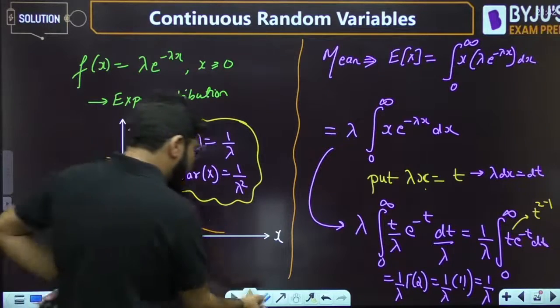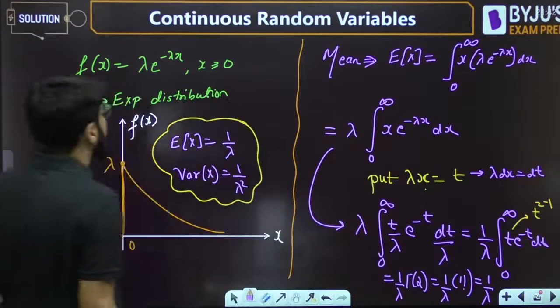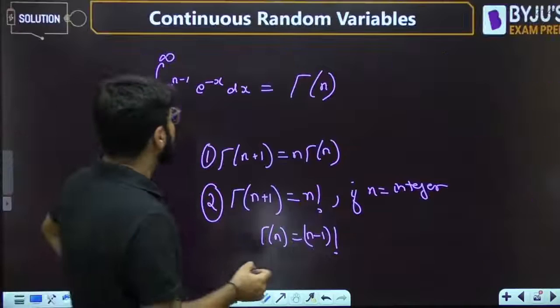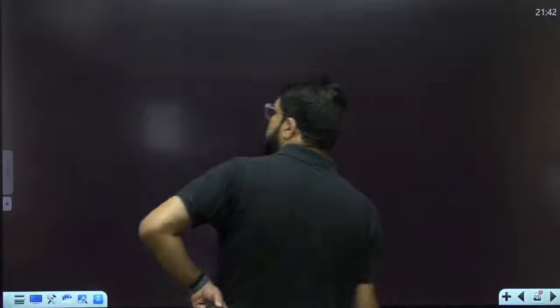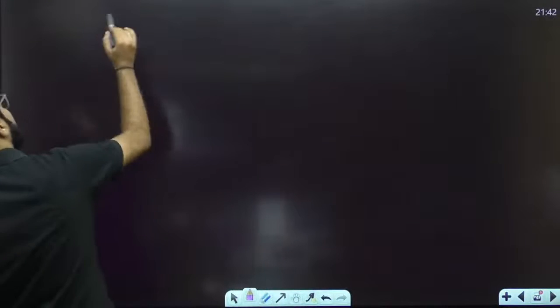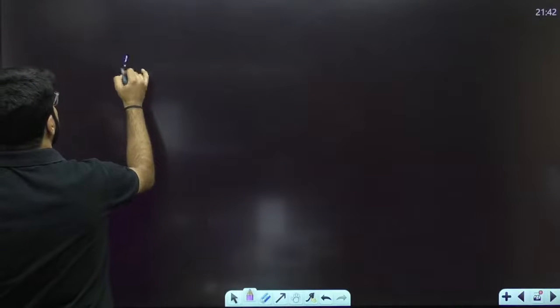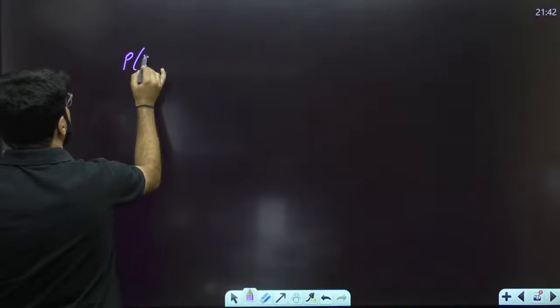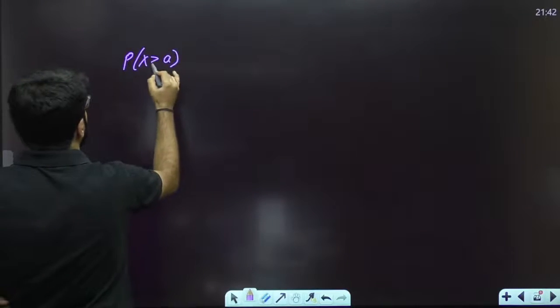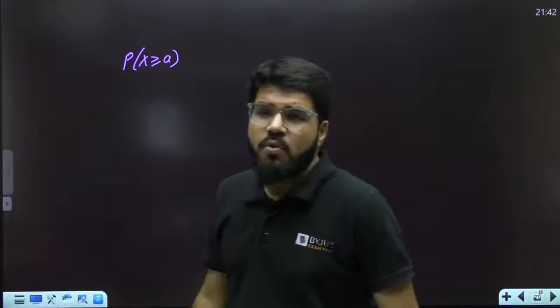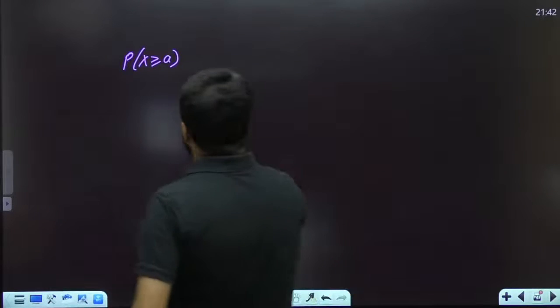Also, one more important formula to be remembered, especially for exponential distribution. What is that one more important formula? The earlier one was solved through the gamma function. That one more important case is, for an exponential random variable, what is the probability that x is greater than or equal to a?